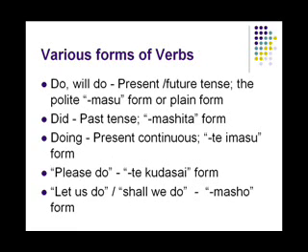Then there is a masho form. You derive a masho form from the plain form. This can be used for let us do, a suggestion, and shall we do as a suggestion.